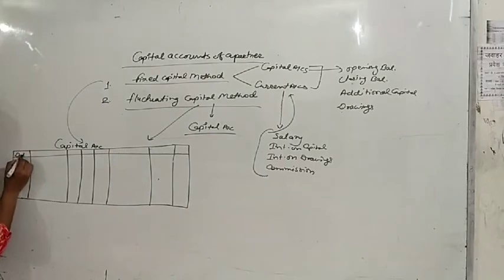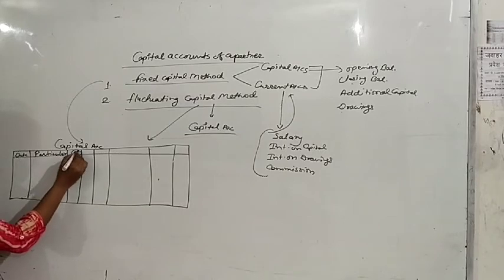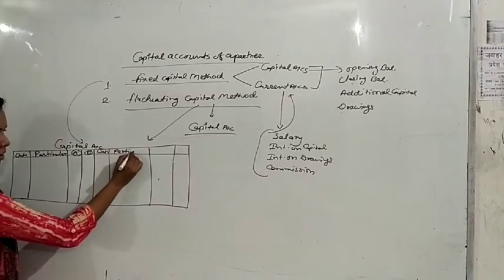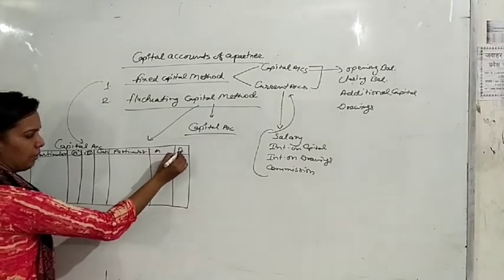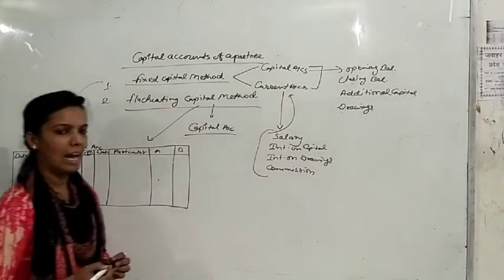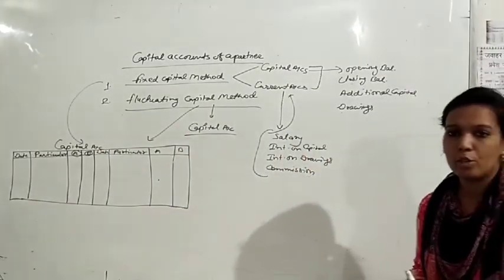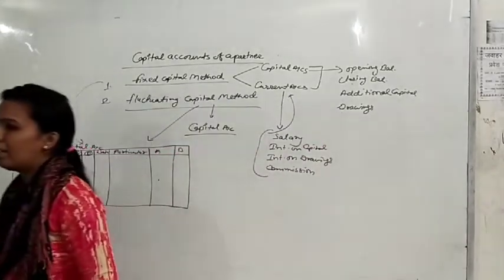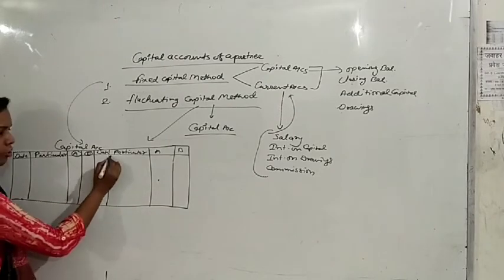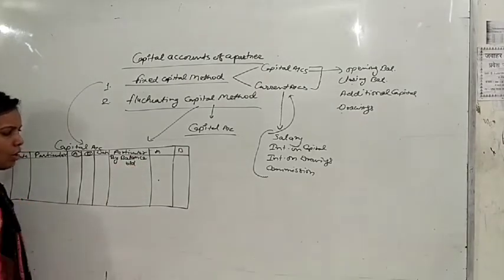First we will prepare date, particulars. Suppose there are 2 partners, A and B. So this is A and B. Then again date, particulars, A and B. This type of format we will prepare. So for the capital account, I think everybody can tell me that the capital account's opening balance will be debit or credit. Capital accounts are always shown on the liability side, which means its opening balance will be credit. So here we will write By Balance b/d. This is the opening balance.